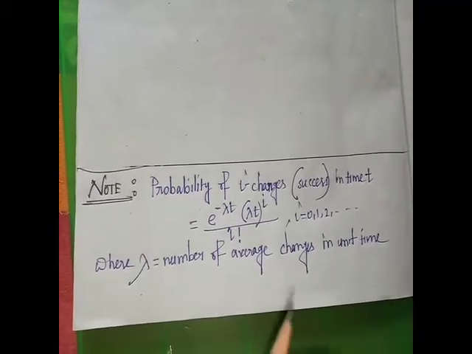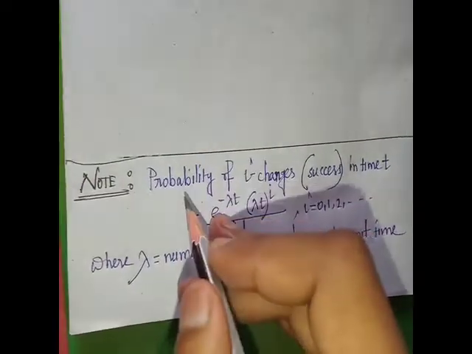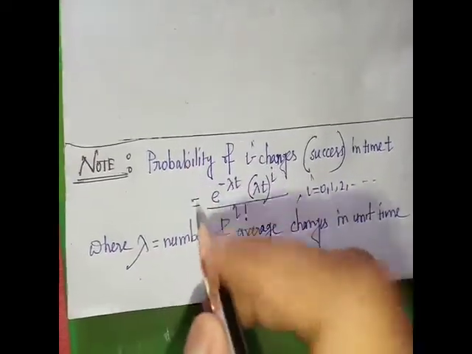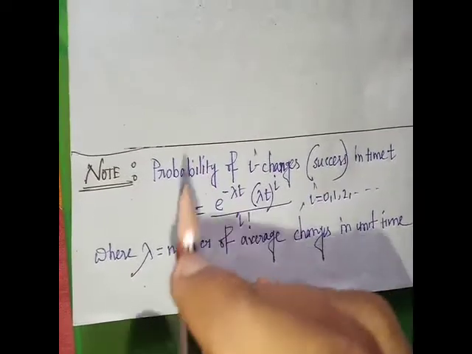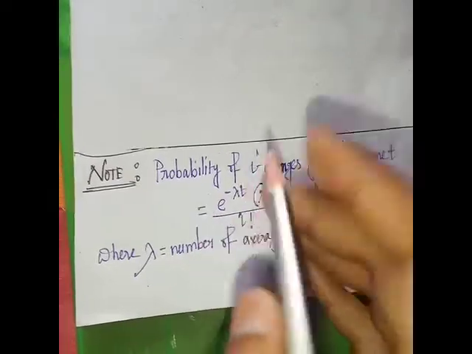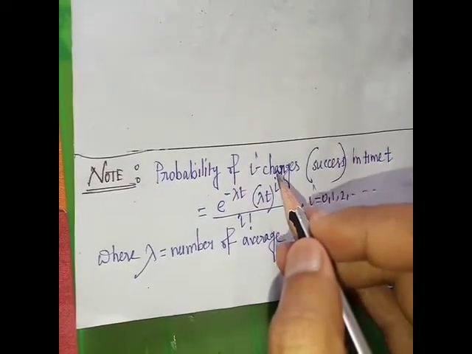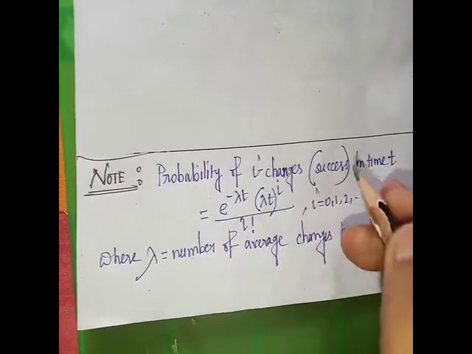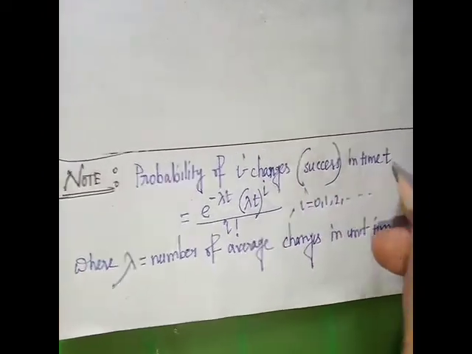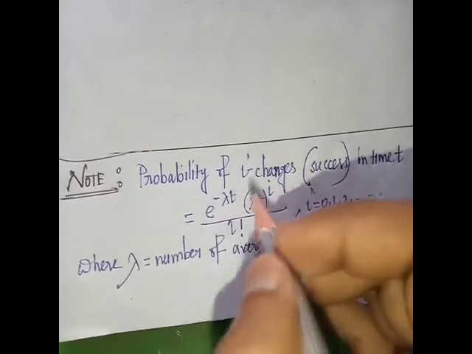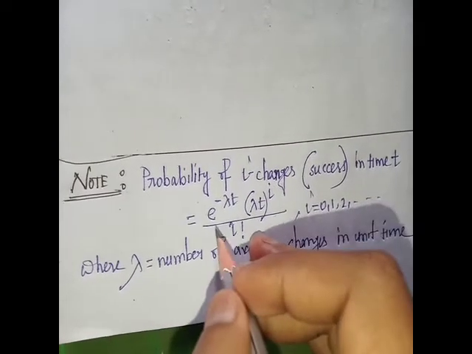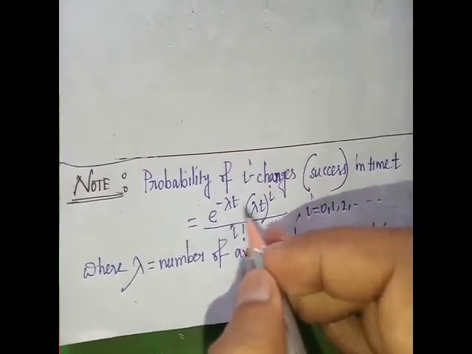Next, we discuss a note on the Poisson distribution. This is a standard discrete distribution. The probability of i changes, or i successes, in the time t is e to the power minus lambda t